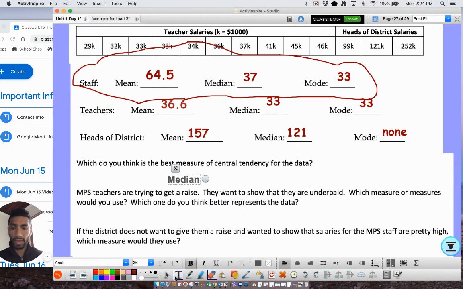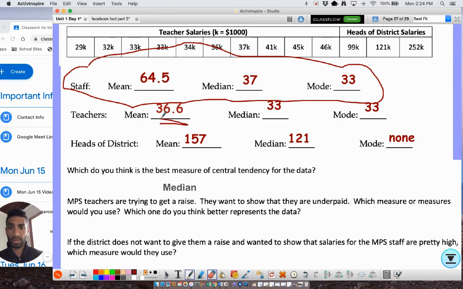Because, as we know, what's our mean teacher salary? It's right around $37,000. The median's around 33. And since for the heads of districts there's only 3 data points that are super high, we almost call them outliers, I think the median is way better than the 64.5, which is up here.